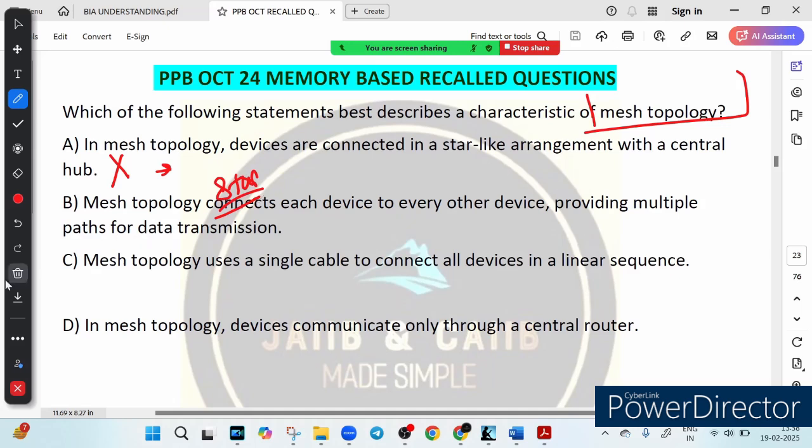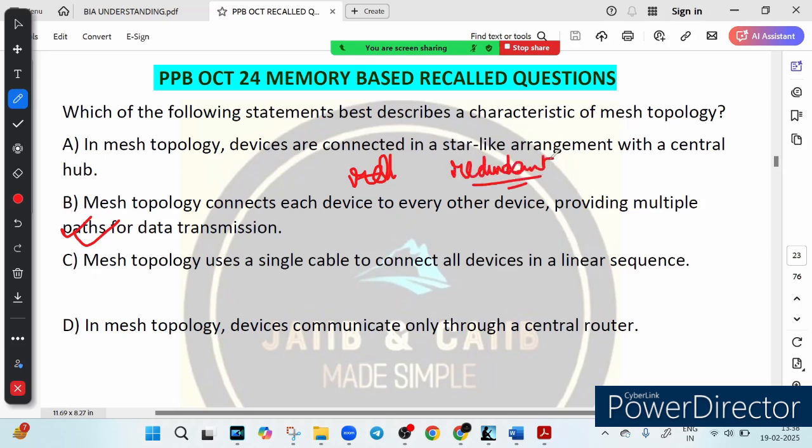So this is wrong. Option B says in mesh topology, connect each device to every other device, providing multiple paths for data transmission. What do you think? This is correct. What happened in mesh topology? Every device is connected to every other device. This allows multiple redundant paths. So here the keyword is "allows", just let me write it down. It allows multiple redundant paths.